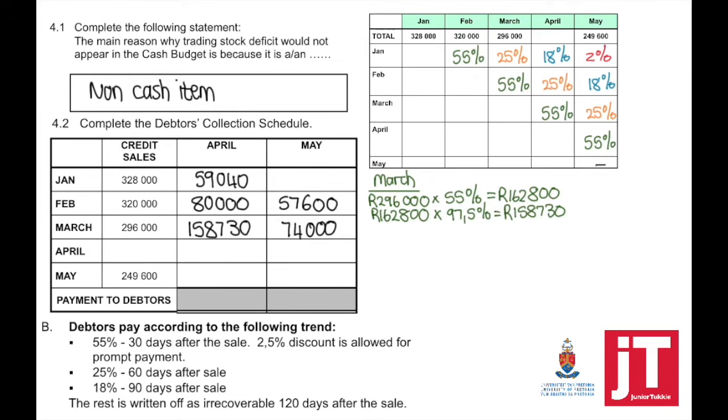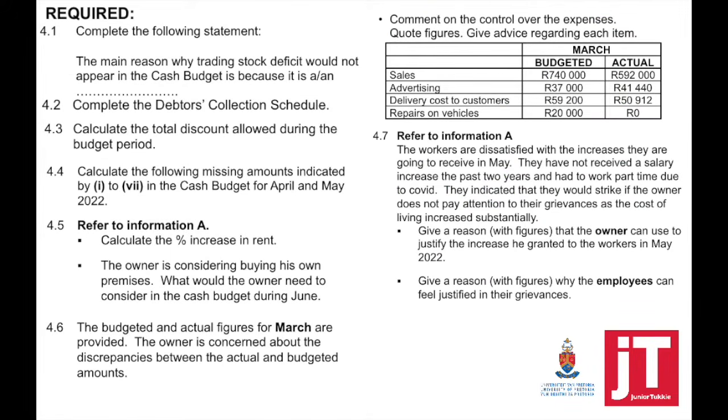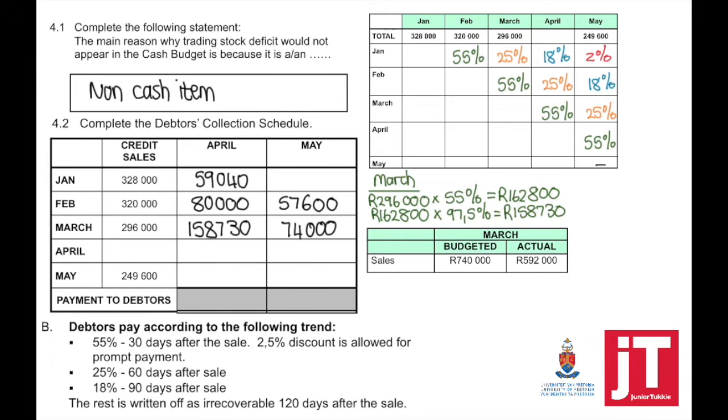Now, before we can work out April, we first need to find out what is the credit sales. So to find out the credit sales, they provided us, as part of question 4.6, with the total sales that was budgeted for March. Now, why would I be looking at March if we are busy with April?